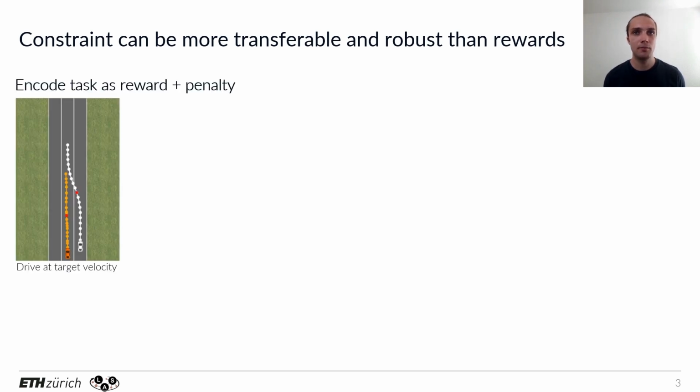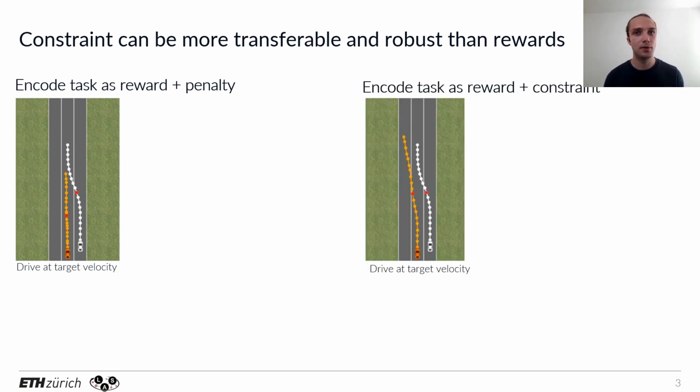So we looked at this driving environment where we learn a policy to control the orange car, while the white car moves on a fixed trajectory. Each dot is one time step, and the red dot marks the middle of each trajectory. We can train a policy using a reward that has a positive term for driving close to a target velocity, and negative terms, for example, to avoid getting too close to other cars, among other things. We can also encode the same task as a constraint problem, where the reward only has the positive component, and the rest is encoded as a constraint function that has to stay below some threshold. So you need to stay at least some distance away from the closest other car and so on. Both approaches give reasonable behavior on this task.